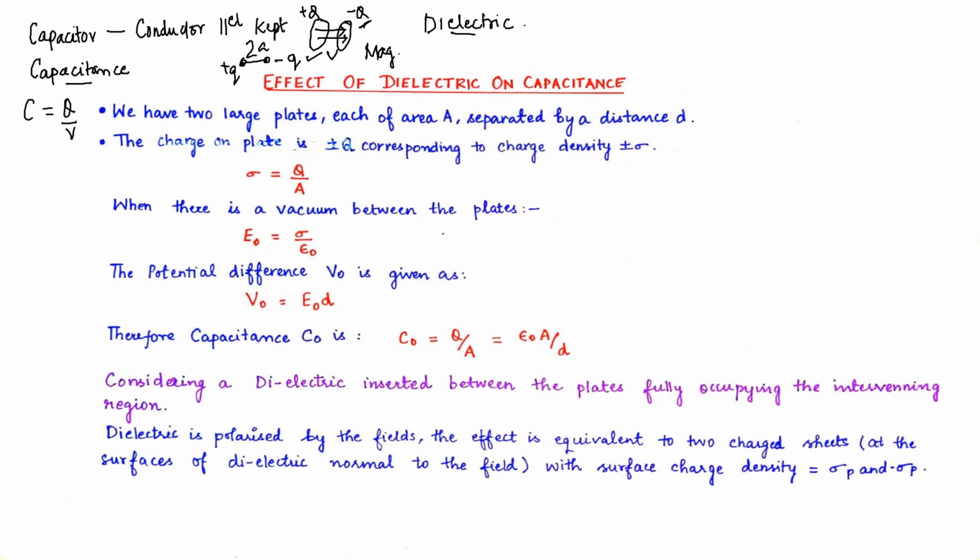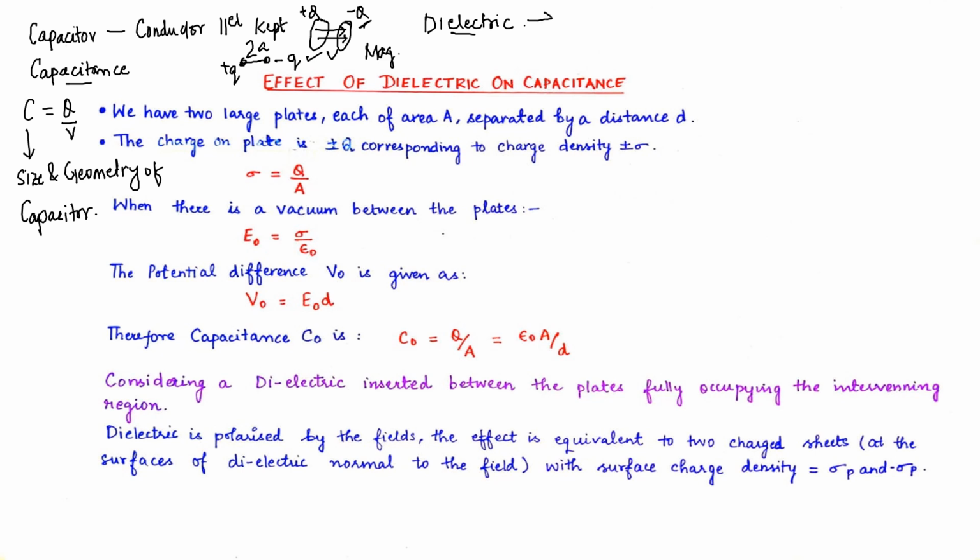Capacitance is constant because it does not depend upon either the value of Q or the value of V. It basically depends upon the size and geometry of the capacitor. So this is the basic information of capacitor and capacitance, which will be required while we read the upcoming section. And now we will move on to dielectrics.